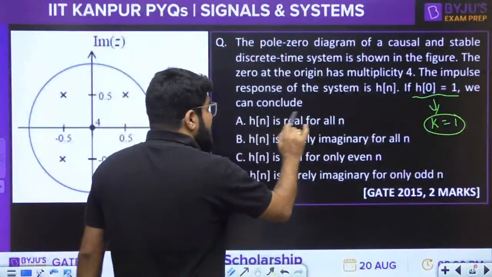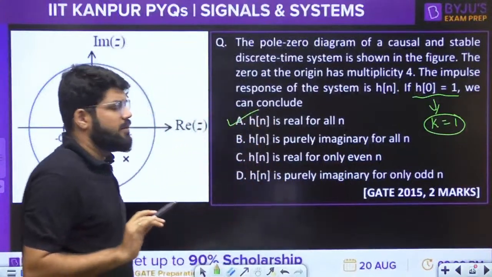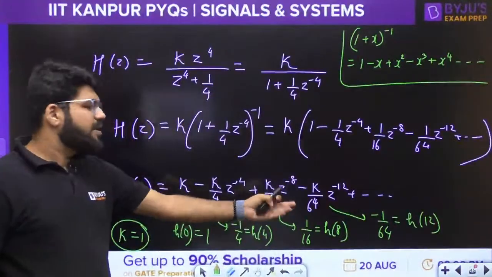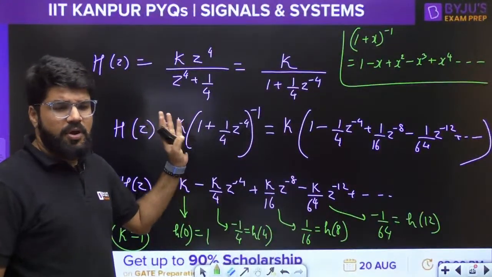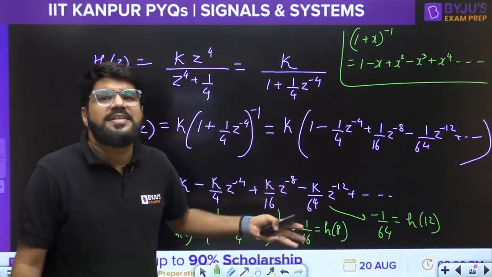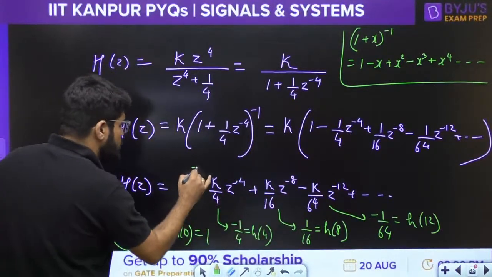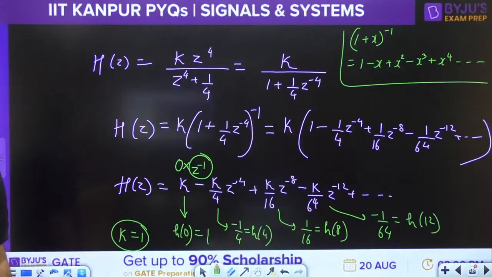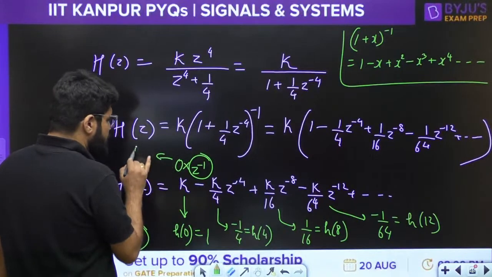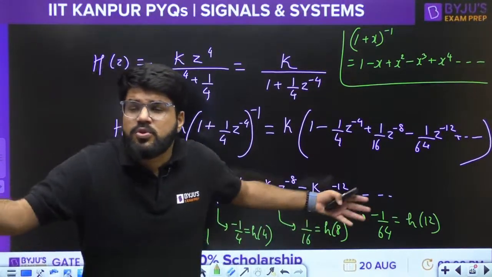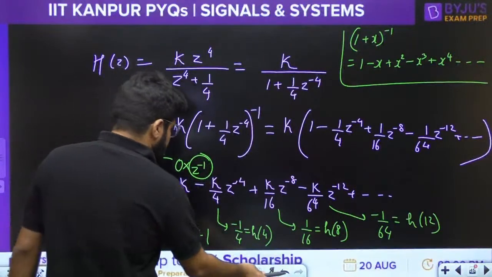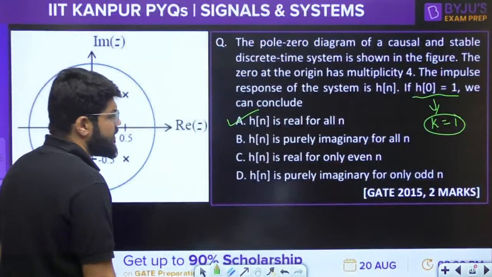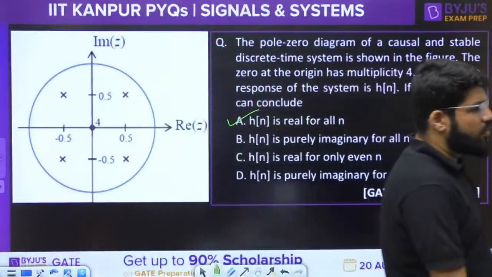Whatever values of n you have, hn is purely real. There is no imaginary term. Is it real only for even n? No. Whatever n is coming, it is purely real. Whatever numbers are missing, they are 0, and 0 is also a real number. Suppose I ask you z power minus 1, where is it? Absent. So it is 0 into z power minus 1. So what is h1? h1 is 0. That is also a real number, not out of the real box. So for all values of n, hn is a real quantity.